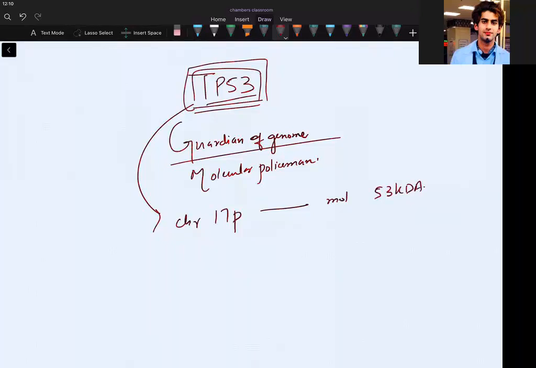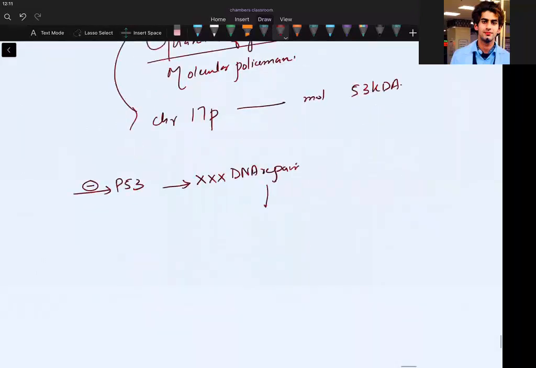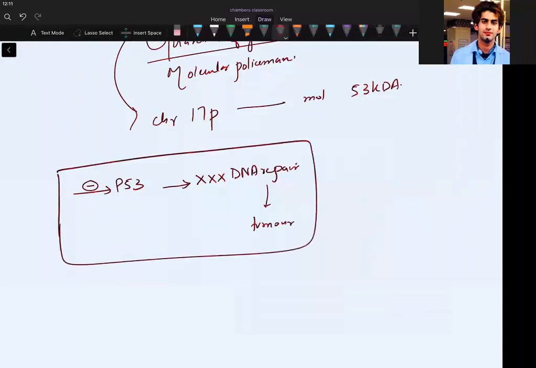So what is happening is, I will make it simple. If you inactivate TP53, you won't be able to repair the DNA. So if you are not able to repair the DNA, will you develop a tumor? Yes. Simple concept. It is a simple concept, as simple as that.